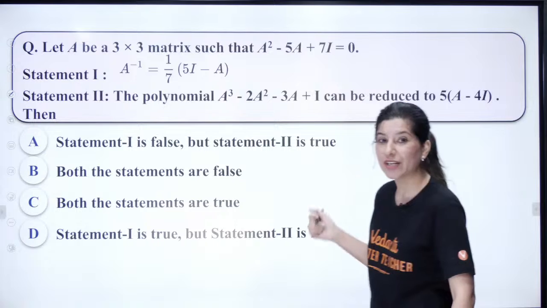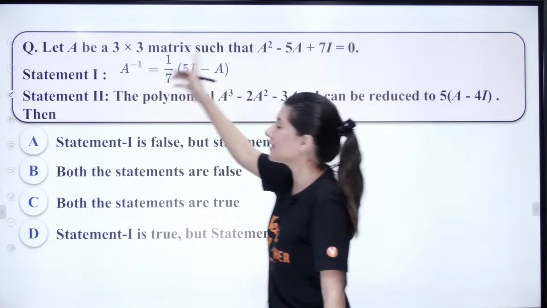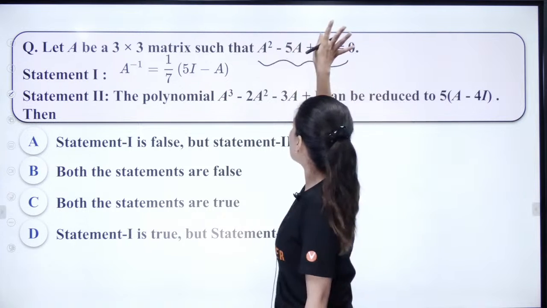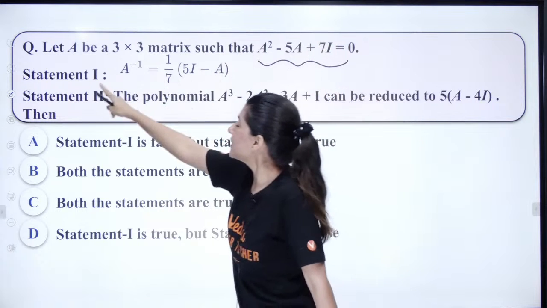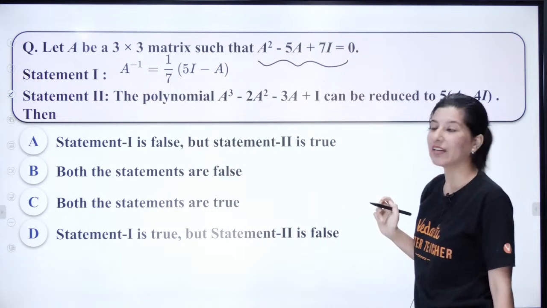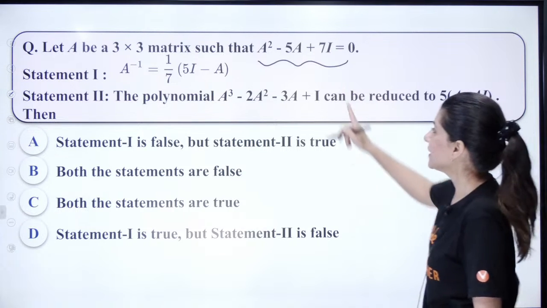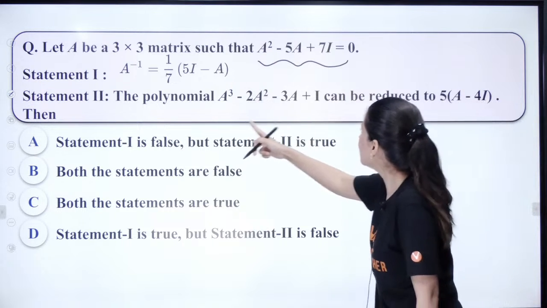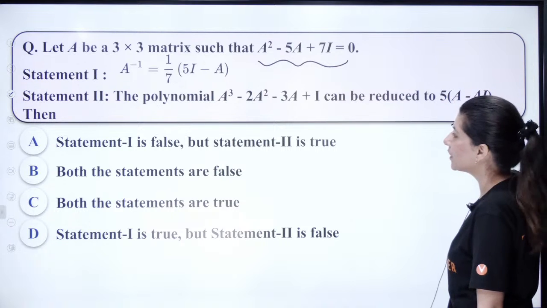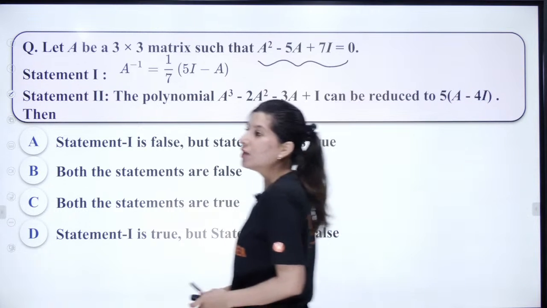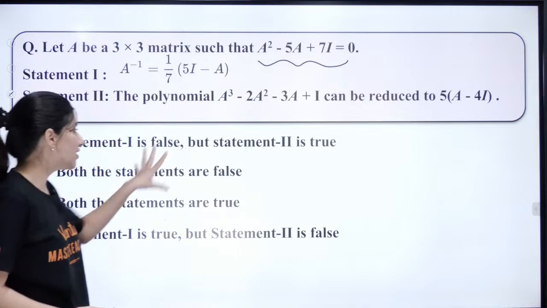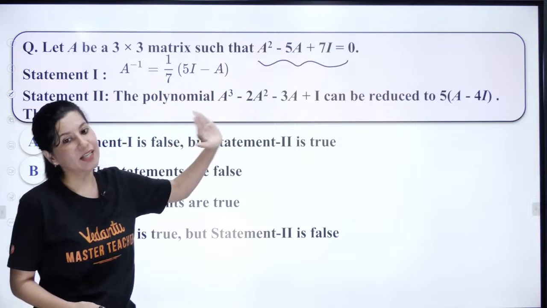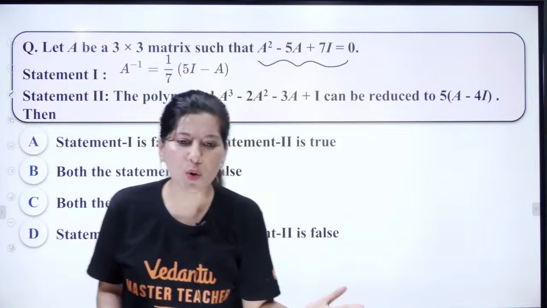Again, matrix equation. Let's say this is a 3 cross 3 matrix and we have this equation given to us. Statement 1 is telling us the value of A inverse, and statement 2 says that this polynomial can be reduced to this. They are not talking about assertion reason. They are just asking whether statement 1 is independently true or not, and whether statement 2 is independently true or not.